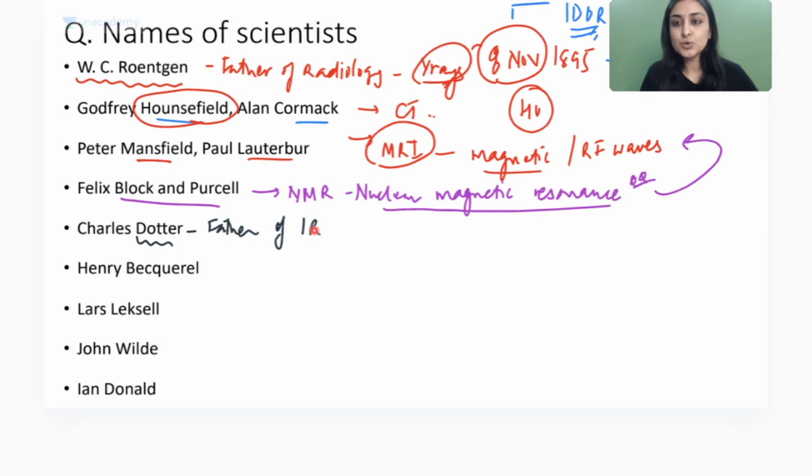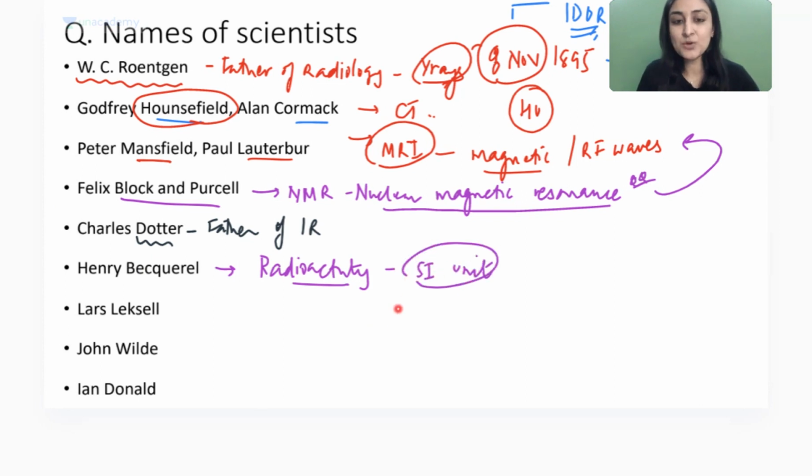All the procedures, all the cool parts of radiology, daughter. Henry Becquerel. Everybody knows this from +2. He is the father of radioactivity. Okay, and he's also the father and the SI unit. Remember, he is both the father and an SI unit. Okay, so he's an object and a person. All right, so remember that.